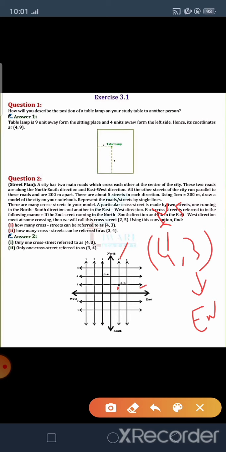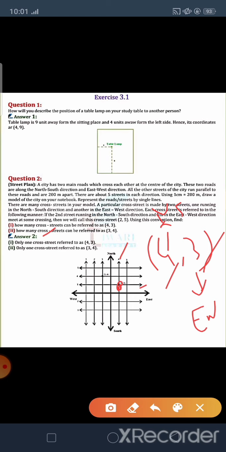So the position of 4, 3 is 1 point, and we get no other point. The answer is only one cross street referred to as 4, 3, because the direction is fixed and we don't travel another way. We travel only in 4, 3 order with north-south and east-west direction. So here we get only one cross street.